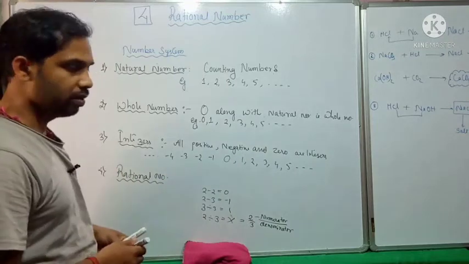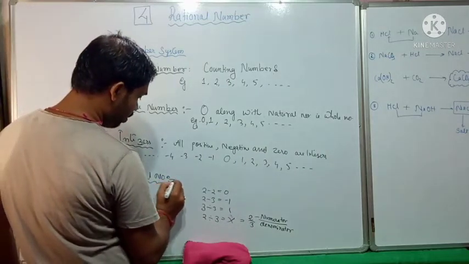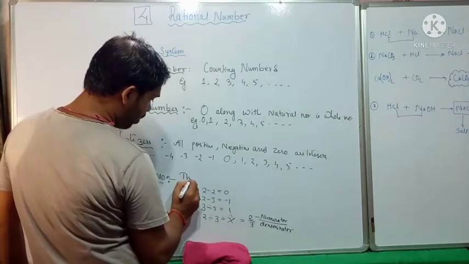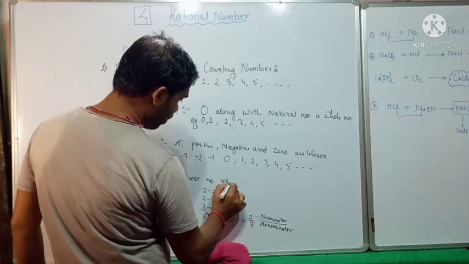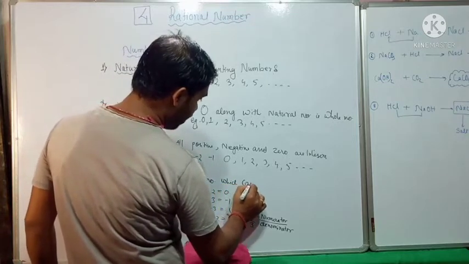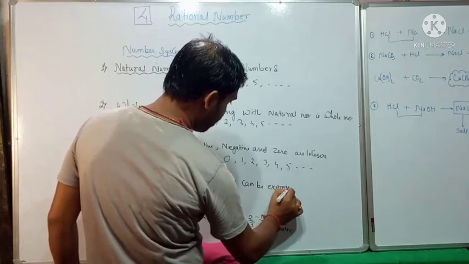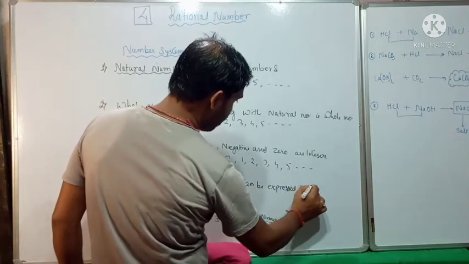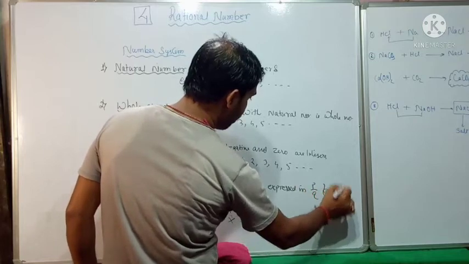So the definition is: rational numbers are those numbers which can be expressed in p by q form.